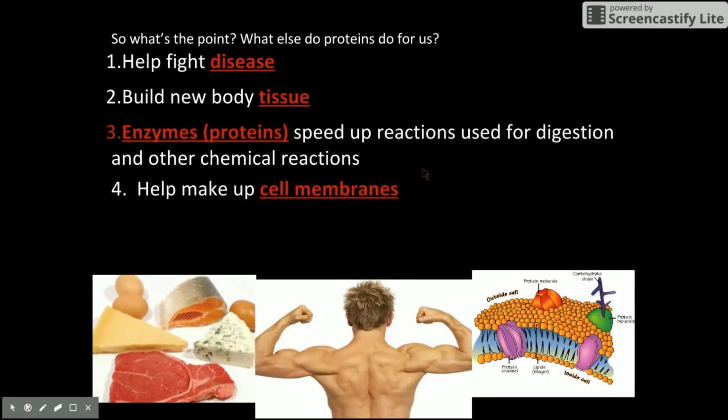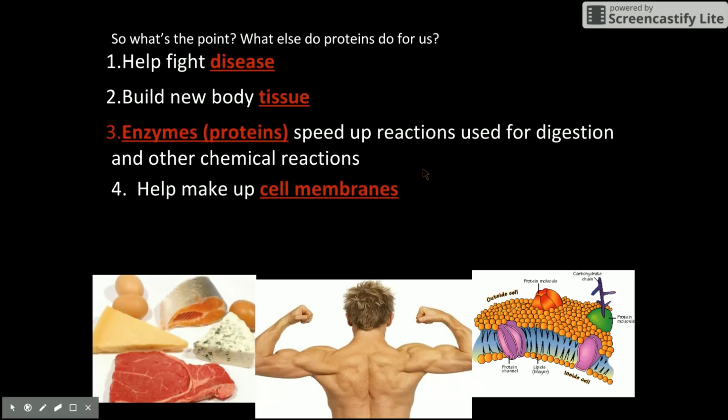So what else do proteins do for us? Well, they help fight disease. They are involved with our immune system. They help to build our new body tissue, like our muscles and our skin and our hair. We've talked about that. They make up enzymes. We've mentioned those, even with DNA synthesis. We've talked about the enzymes helicase and DNA polymerase that are involved there. So the enzymes speed up chemical reactions.